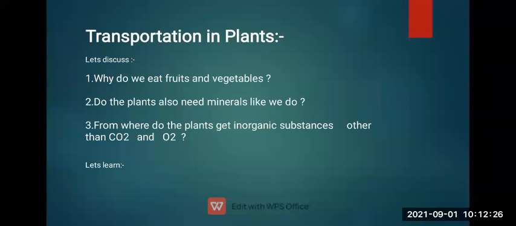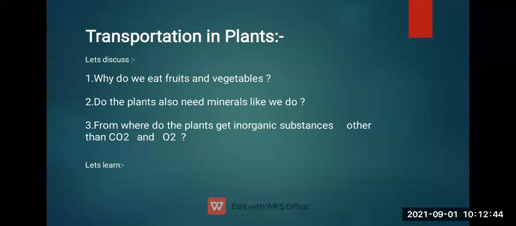So one more question is there. Do plants also need minerals like we do? We need minerals, right? So likewise, plants also need minerals. Yes, plants also need minerals to grow. You know the process of photosynthesis?